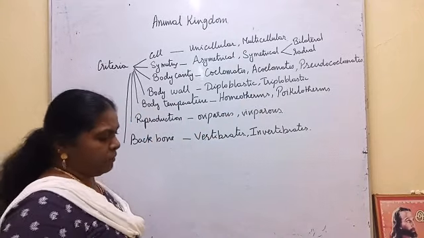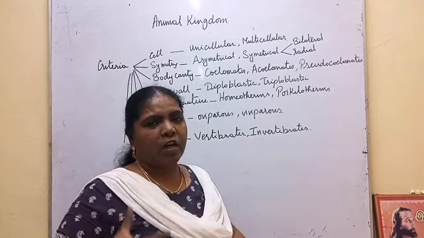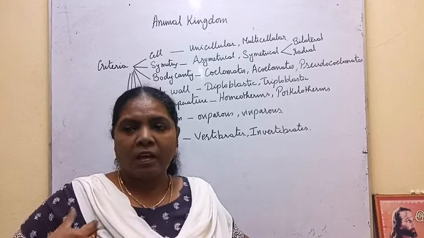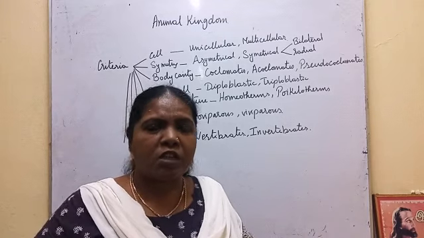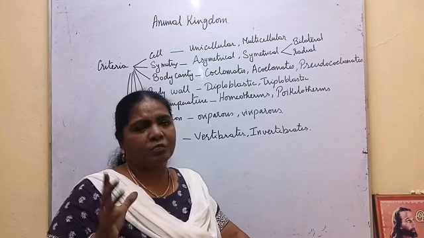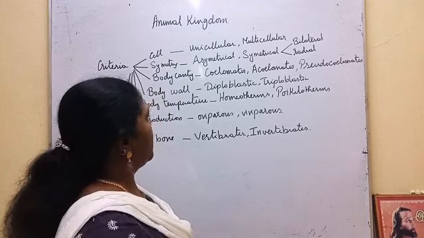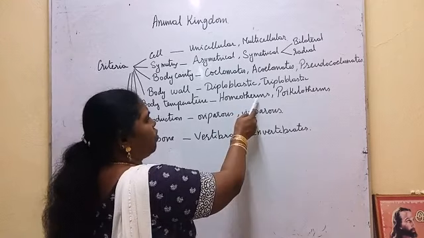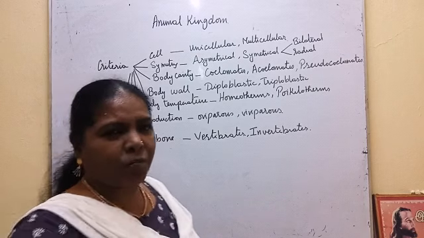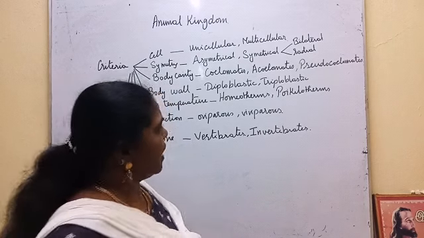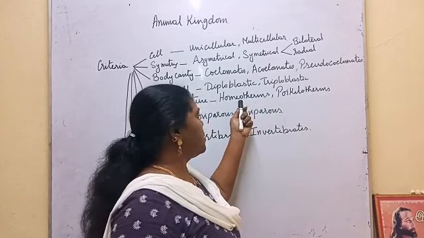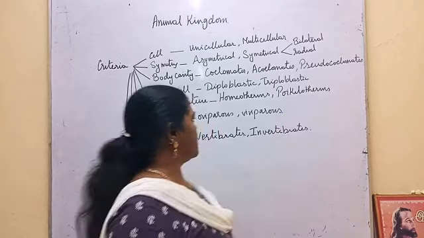Then body temperature. If the body of an organism has a constant temperature, as we all have constant body temperature, however the environment changes, our body temperature will be constant. So the organisms which have a fixed body temperature are called warm-blooded animals, homeotherms. The organisms which have fluctuating body temperature are kept under poikilotherms, cold-blooded animals. Warm-blooded animals, homeotherms; cold-blooded animals, poikilotherms.